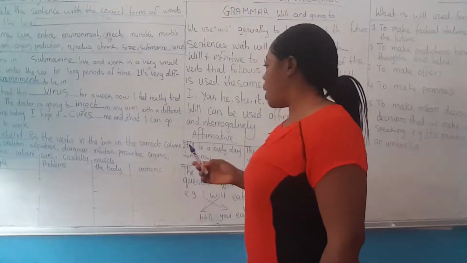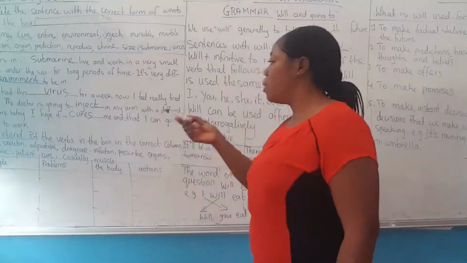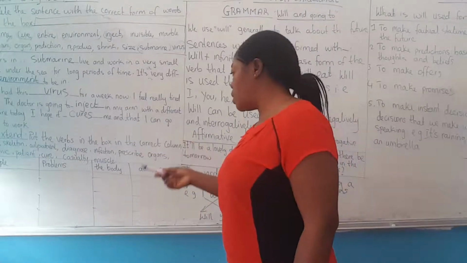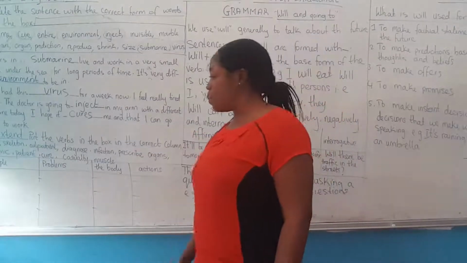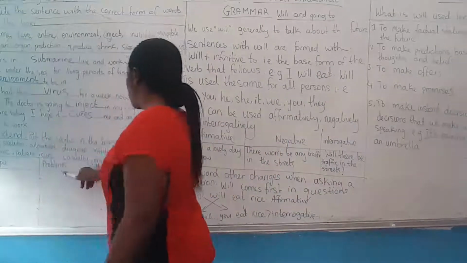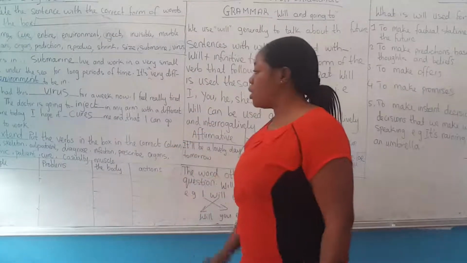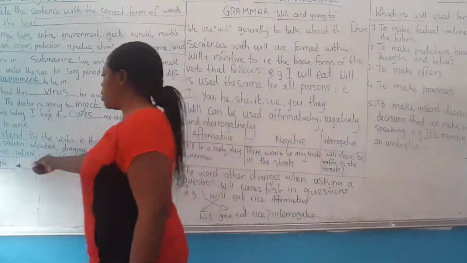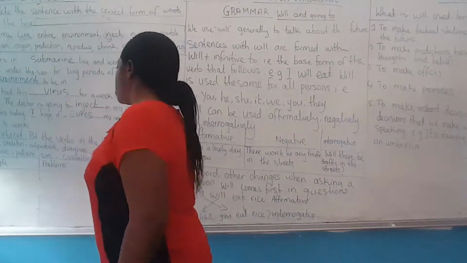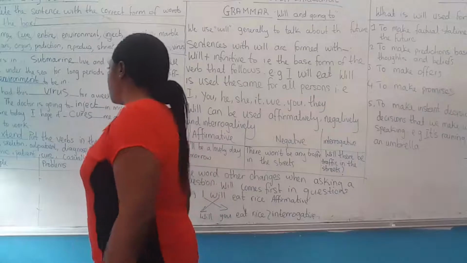And the columns are people, problems, the body, and actions. Let's start with people. Which words here fall under people?